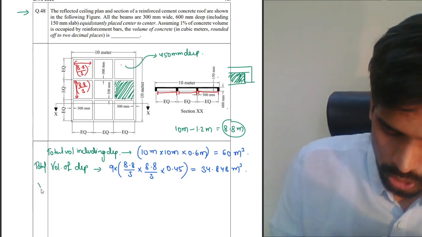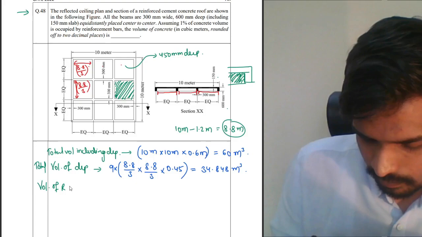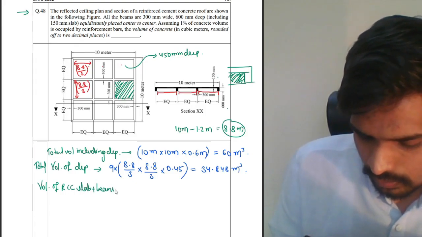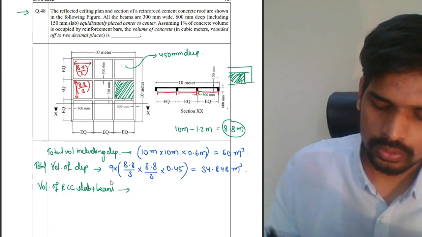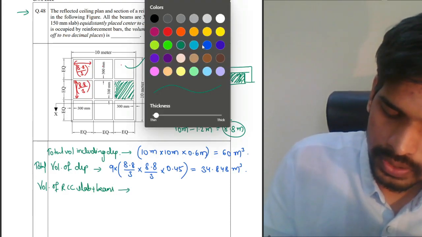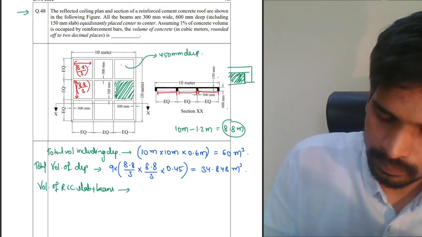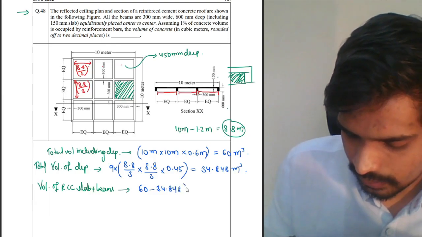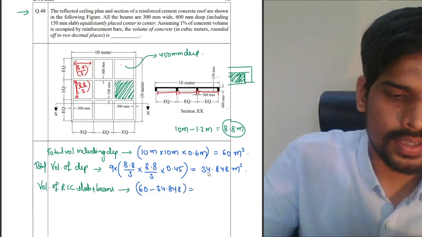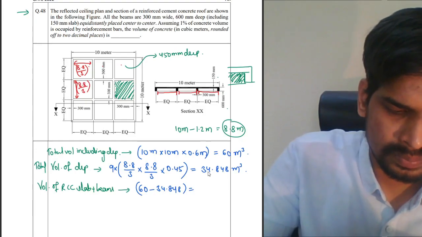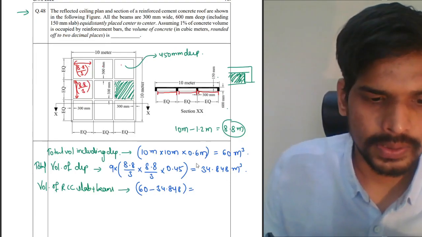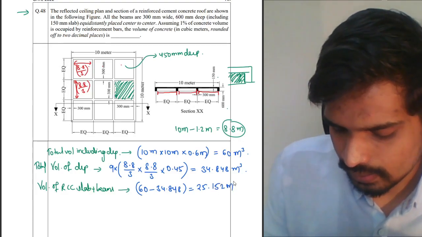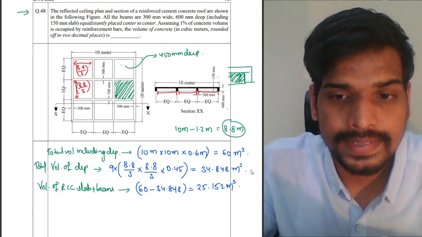Now, volume of RCC, slabs plus beam also. The total volume will be, subtract the two quantities. So it would be 60 minus 34.848. So this should be 25.152 cubic meters. That's the total volume of the RCC slab.